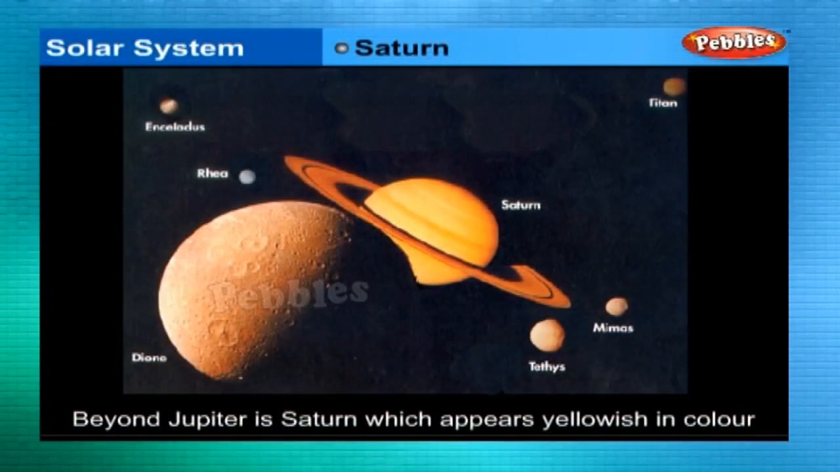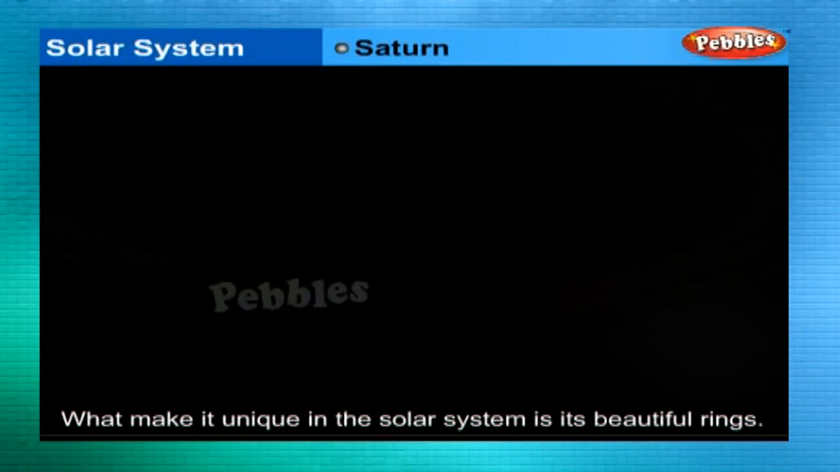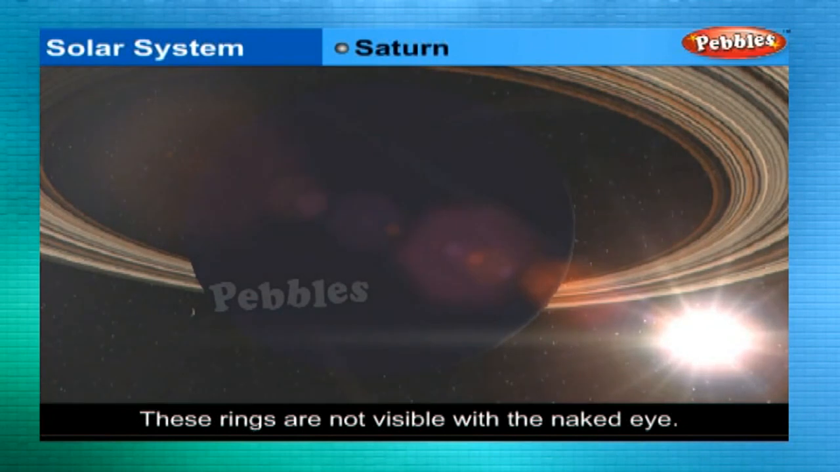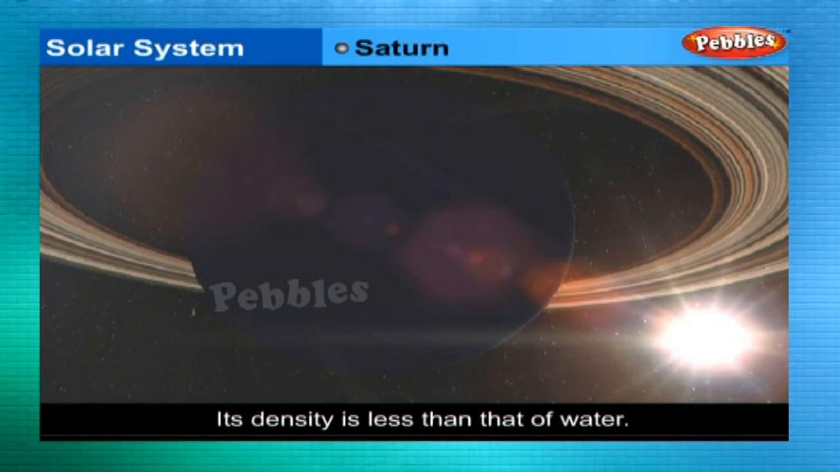Saturn. Beyond Jupiter is Saturn, which appears yellowish in color. What makes it unique in the solar system is its beautiful rings. These rings are not visible with the naked eye. Saturn also has a large number of satellites. One interesting thing about Saturn is that it is the least dense among all the planets. Its density is less than that of water.